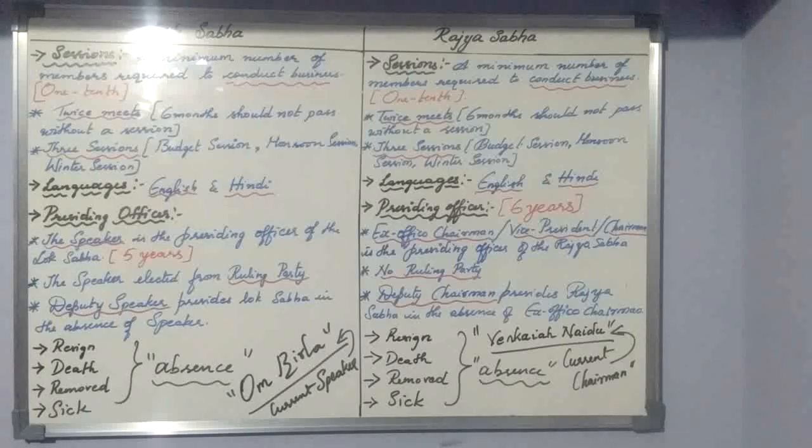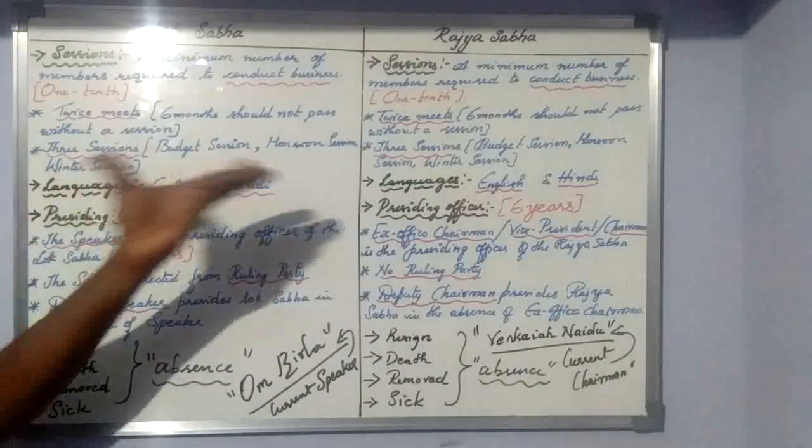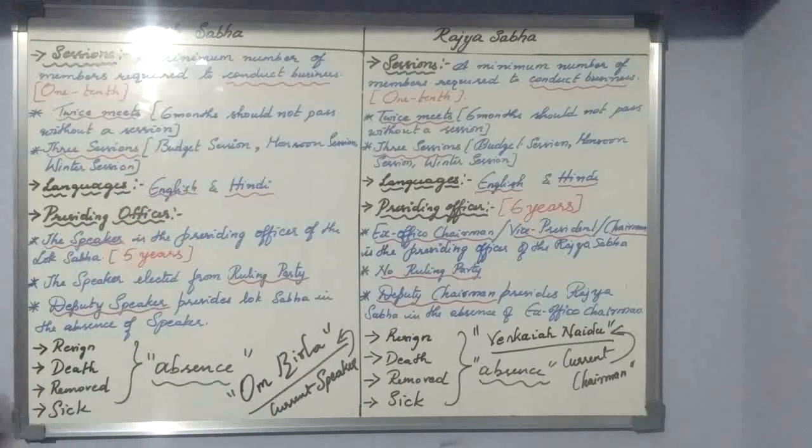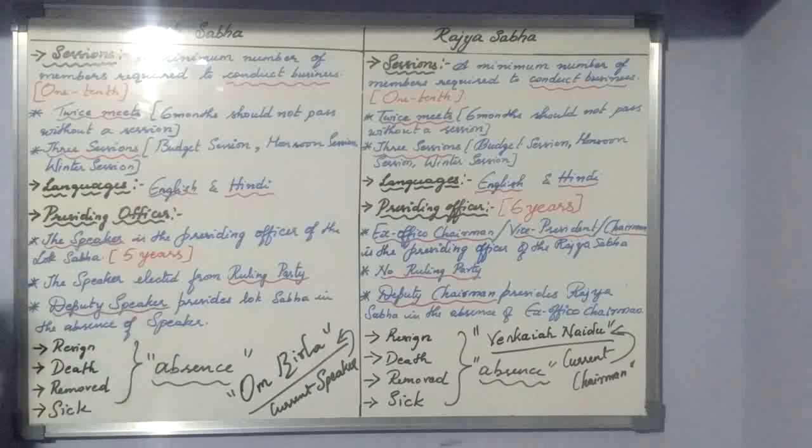Then term or tenure. If you become a Lok Sabha member, or a Rajya Sabha member, how long can you remain in that position, or how long can you be a member of both the houses? That we had discussed.